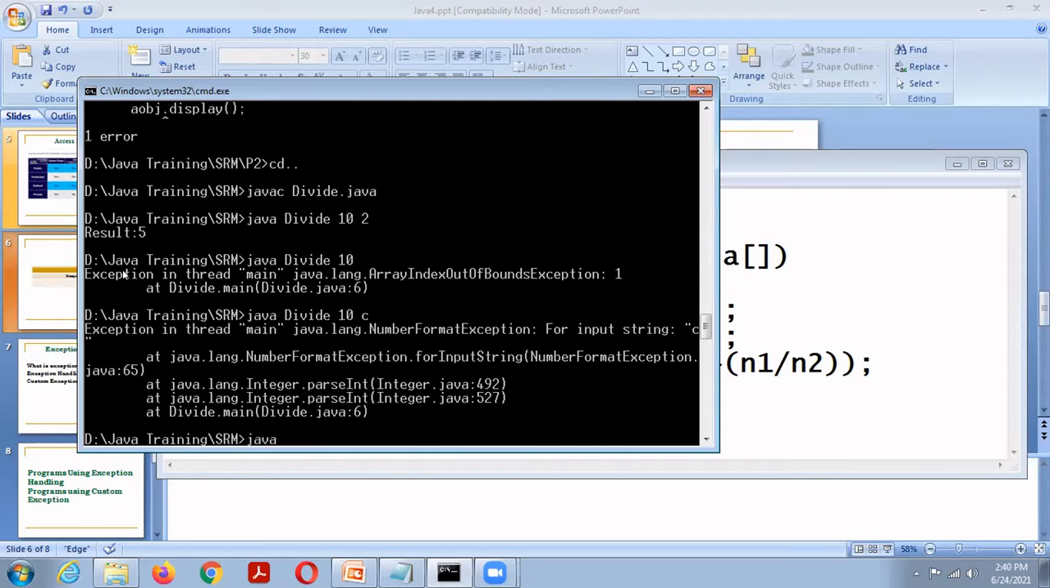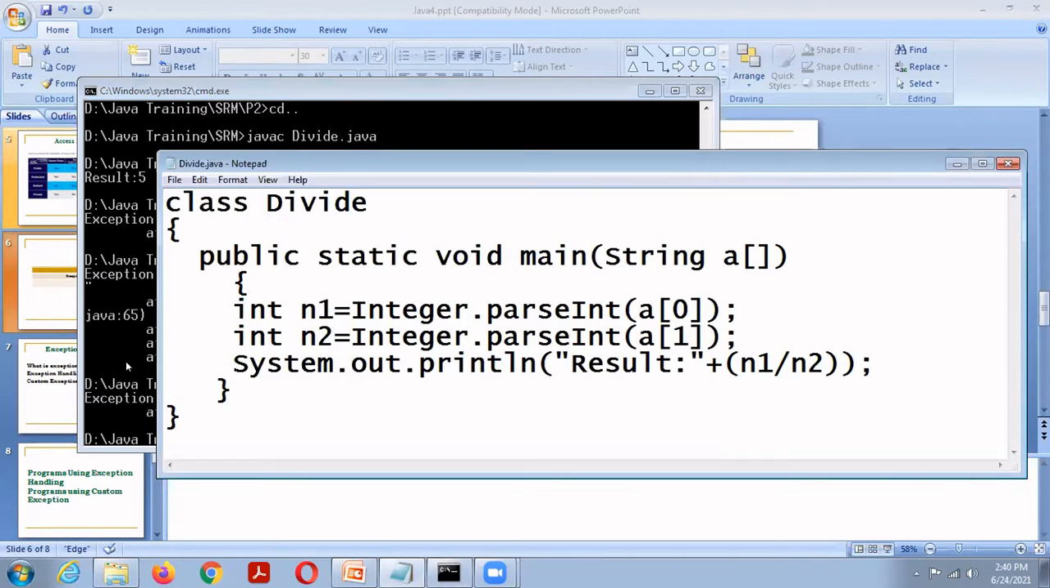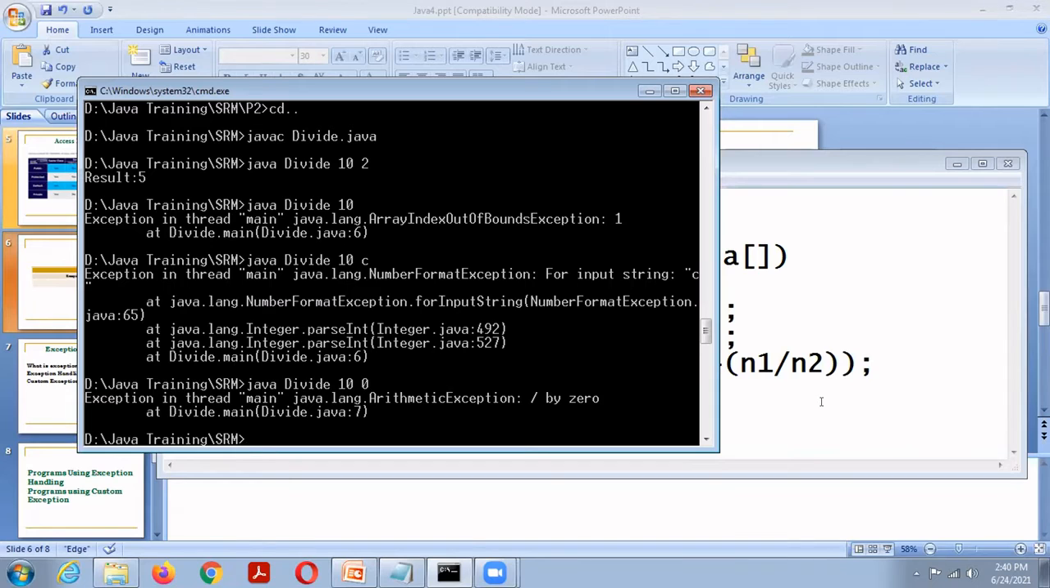Third, java Divide 10 0. So this is an ArithmeticException. That is, exception in thread main java.lang.ArithmeticException: divide by zero. Divide by zero error. So this simple 3-line program throws 3 different exceptions.